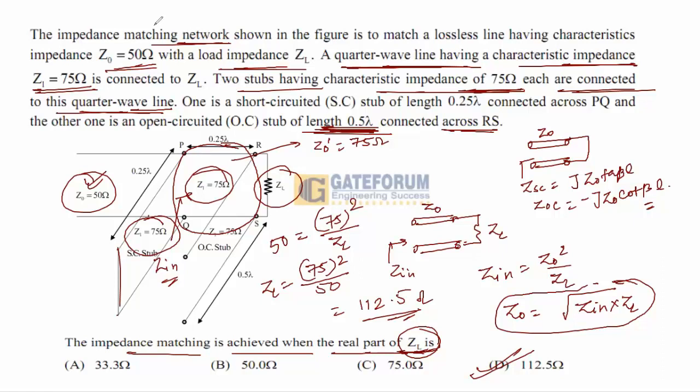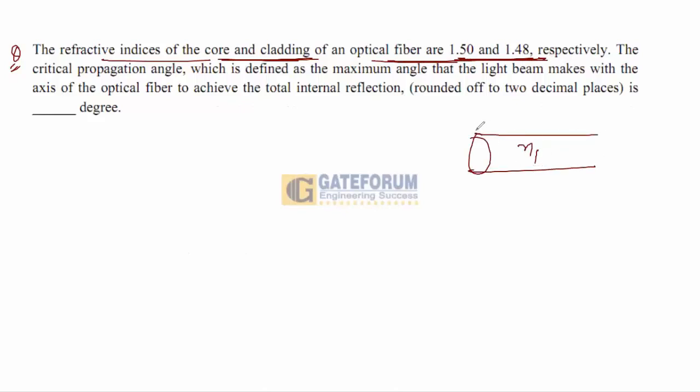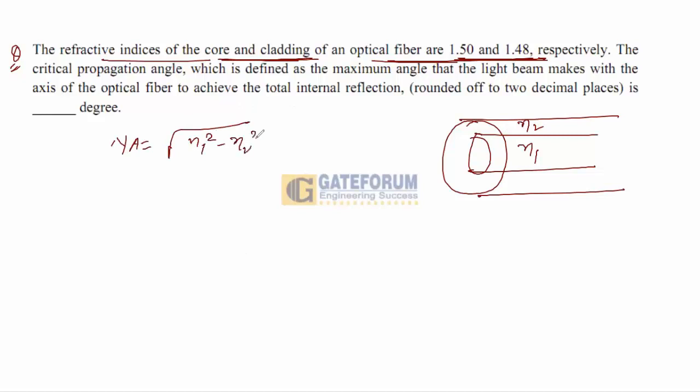Now come to the next question. The refractive index of the core and cladding of an optical fiber is 1.5 and 1.48. This is the core, let's say this is eta 1, and this is your cladding, let's say this is eta 2. So the numerical aperture is what? This is the square root of eta 1 squared minus eta 2 squared. This is your numerical aperture.